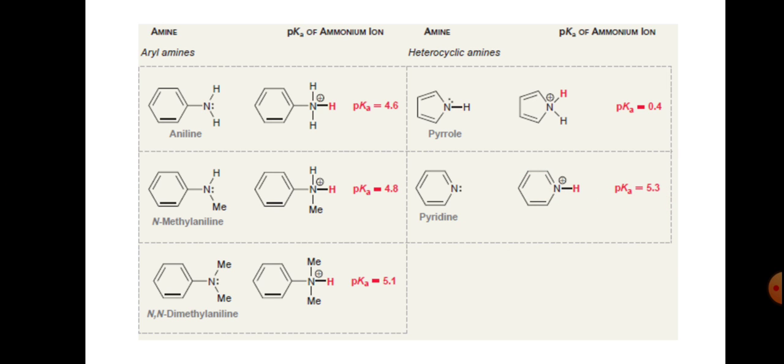So the basic character: with a high pKa, the basic strength or basic character is high, and a low pKa indicates low basic nature or low basic character. So in all these examples, from aniline, N-methylaniline, N,N-dimethylaniline, pyrrole and pyridine, the pyridinium ion has a pKa value of 5.3. So this is the more basic.